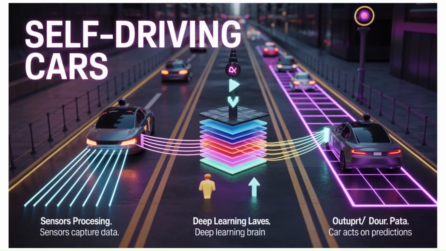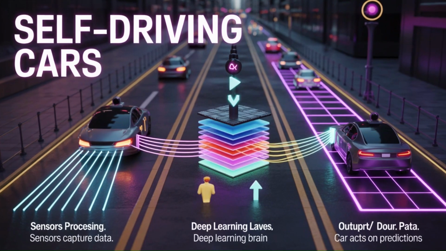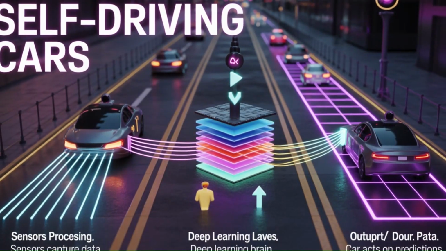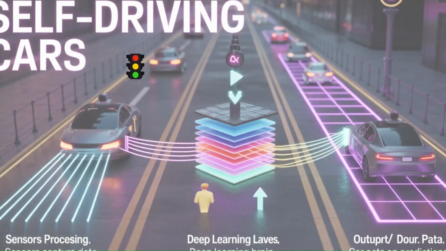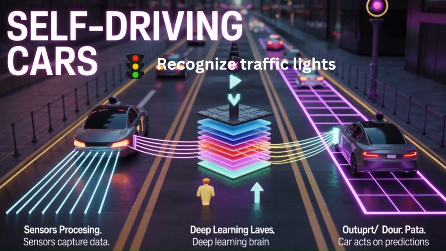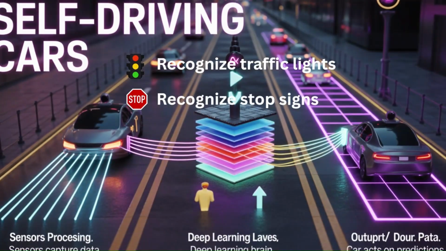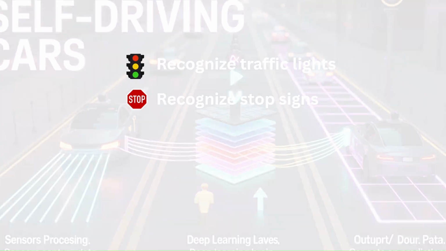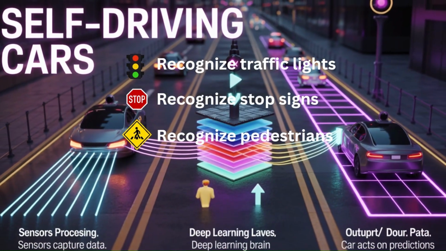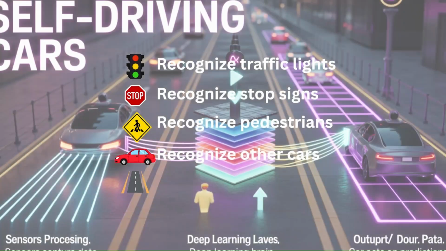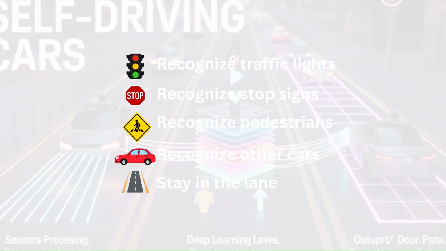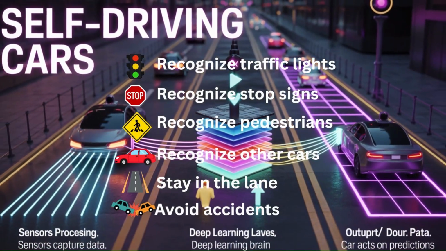Self-driving cars. Self-driving cars are one of the most advanced uses of deep learning. A self-driving car must recognize traffic lights, recognize stop signs, recognize pedestrians, recognize other cars, stay in the lane, avoid accidents.